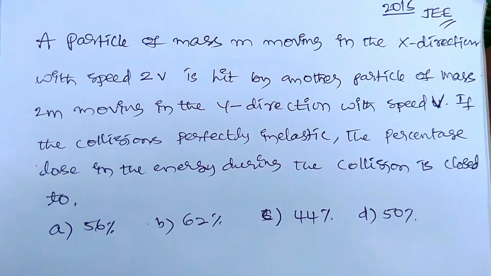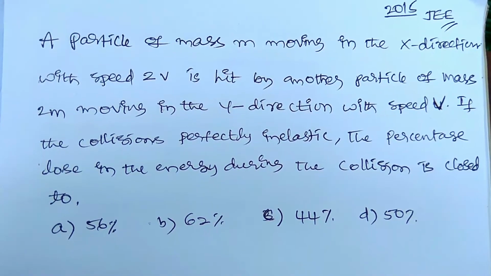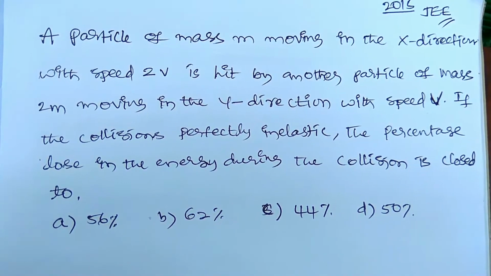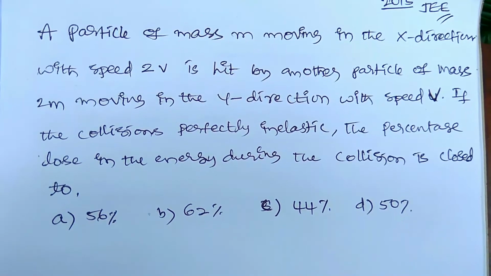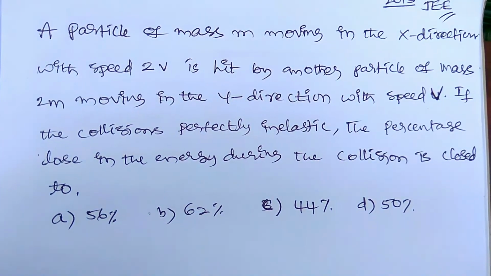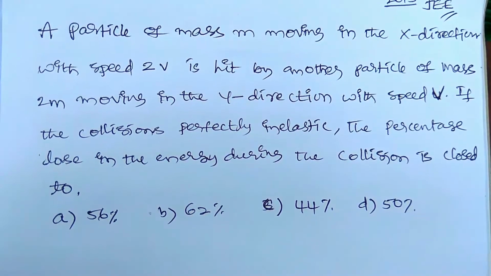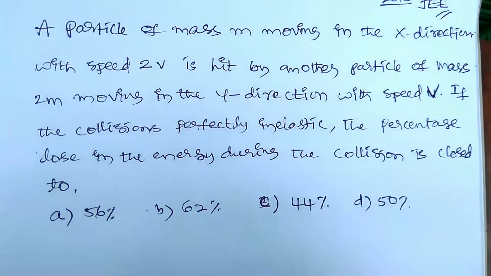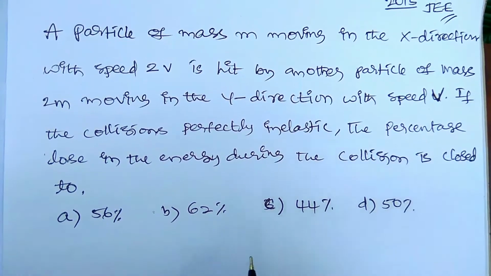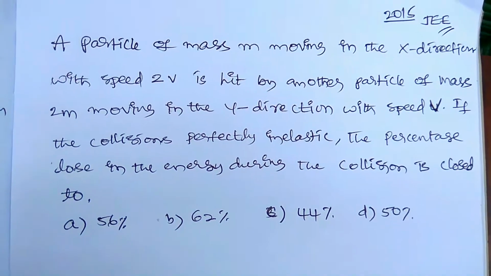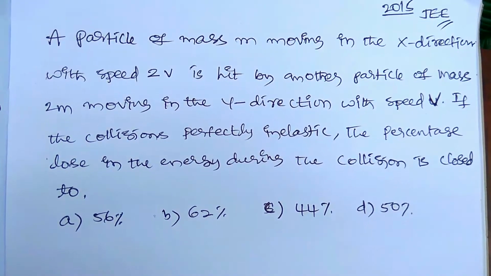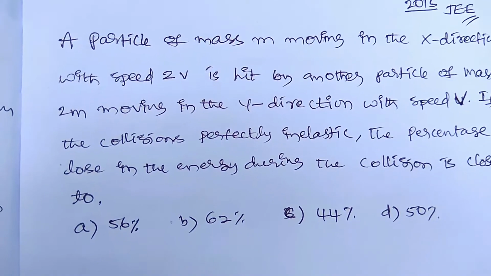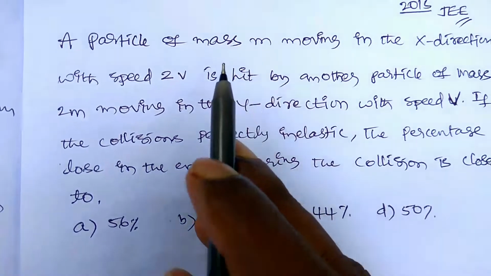A particle of mass m moving in x direction with speed 2v is hit by another particle of mass 2m moving in y direction with speed v. If the collision is perfectly inelastic, the percentage loss in the energy during the collision is close to. So here whichever value is closest, that is our answer. Okay, so here we need to see the two particles: one particle is moving in x direction, another particle in y direction. So just draw the diagram.